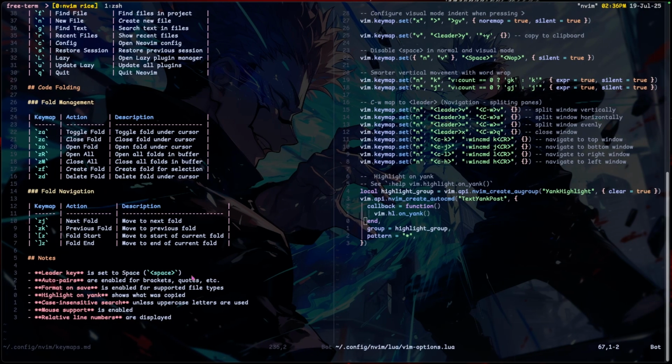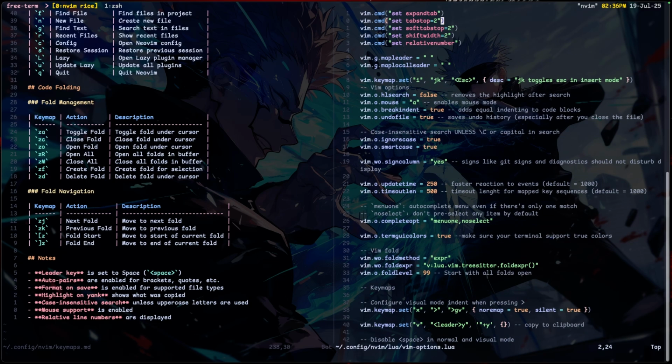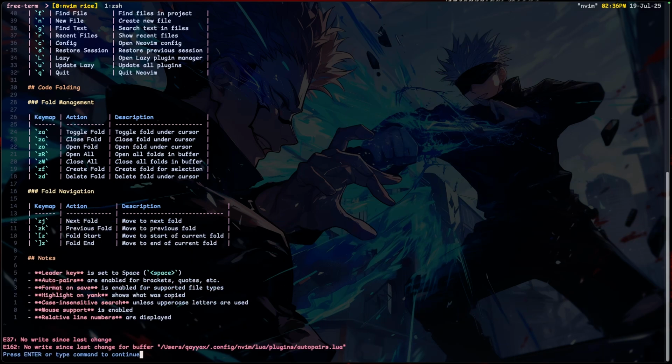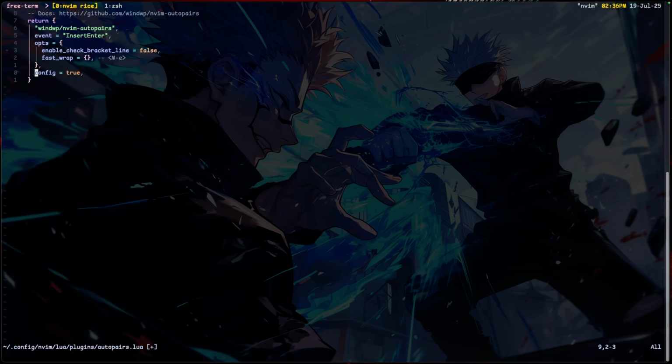Okay, what else here? Oh, mouse support. Basically, my Vim options and relative lines in my Vim options. So these are just mouse support and relative number. Yeah, relative number. Basically this.